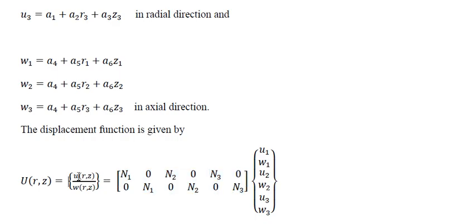Here the global displacement U is n1 into U1 plus 0 into W1, plus n2 into U2 plus 0 into W2, plus n3 into U3 plus 0 into W3. That is why U does not depend on W1, W2, W3. U only depends on U1, U2, U3 with respect to n1, n2, n3. Similarly, W is equal to n1 W1 plus n2 W2 plus n3 W3.